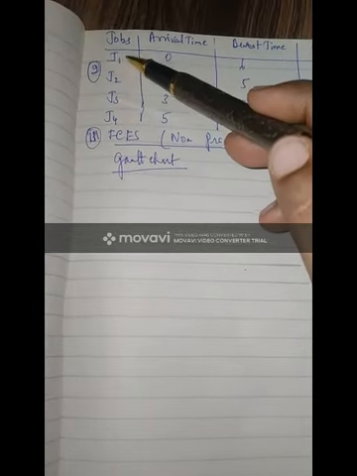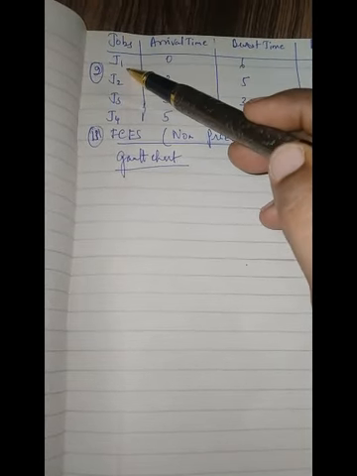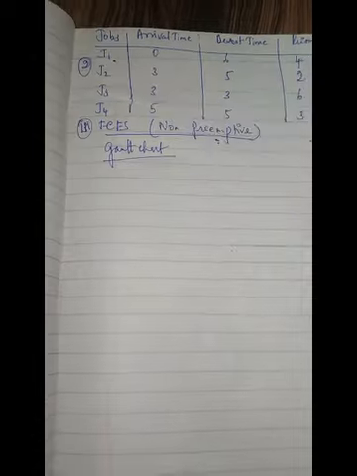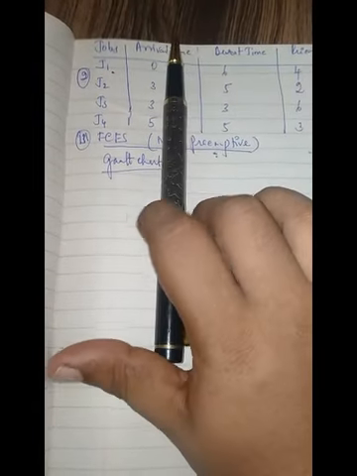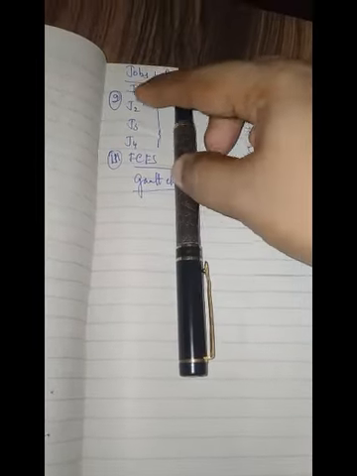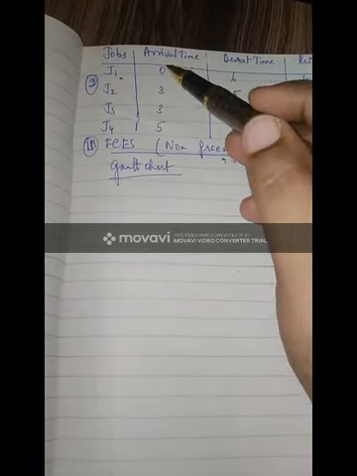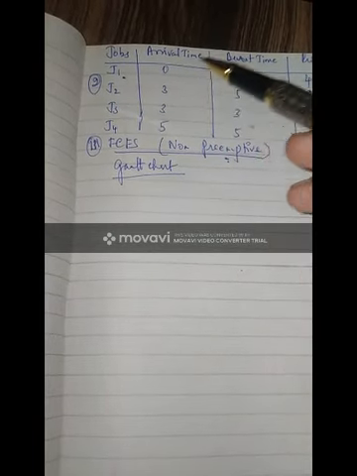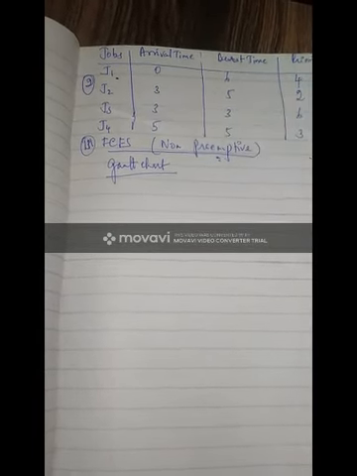So what is first come first serve? Whichever process has come in first, that particular process will be given the CPU first. In this case, arrival time is given to you. If arrival time is not given, then you simply follow the order and give the jobs to the CPU. Here, according to the arrival times, 0 is given first, then 3, and so on.